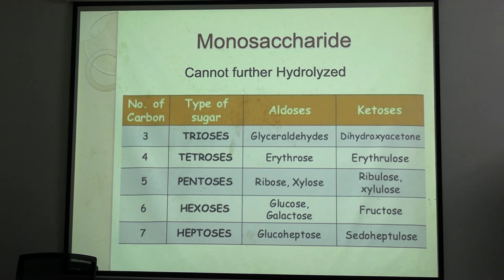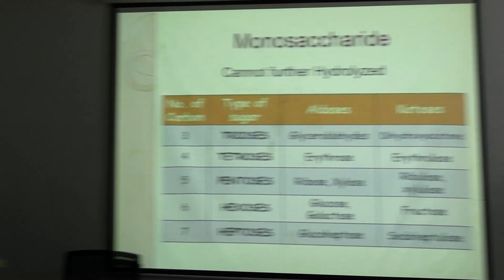Okay, so the most important carbohydrate, what is majorly present in nature, is D-glucose. Okay, hexose, that is glucose, and galactose, fructose, etc. And another most important carbohydrate that is required for our genetic material, ribose and deoxyribose. Okay, pentose sugars.